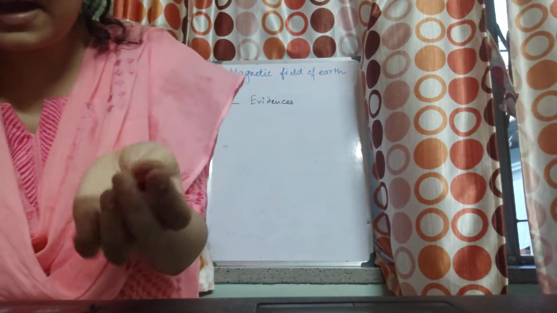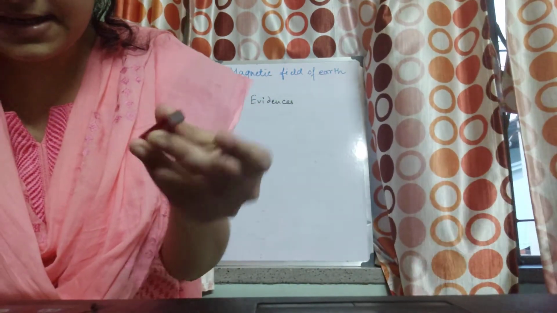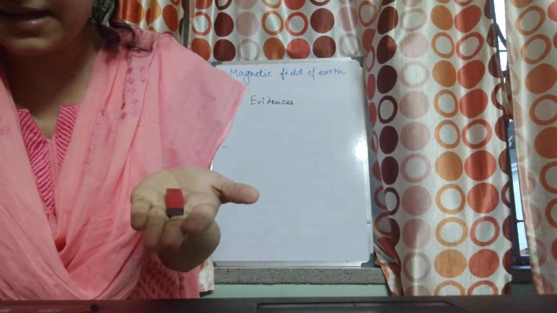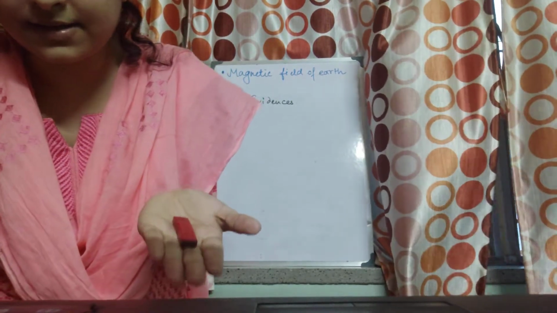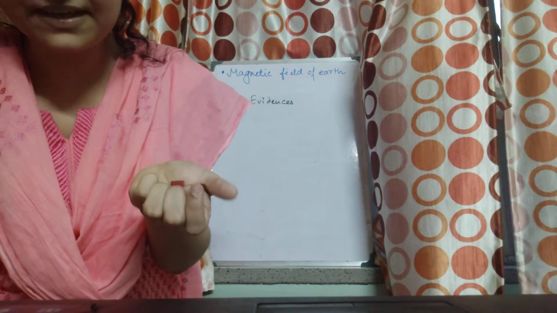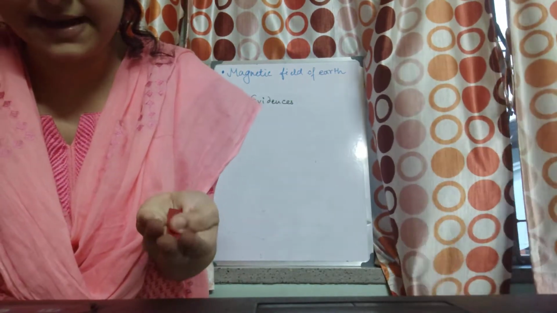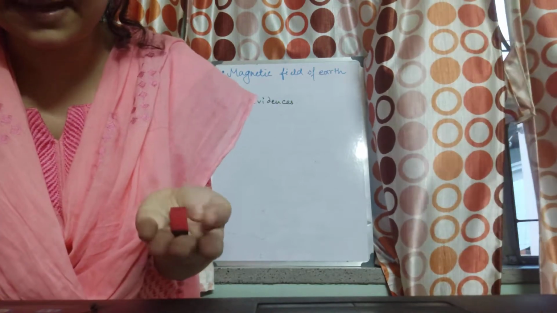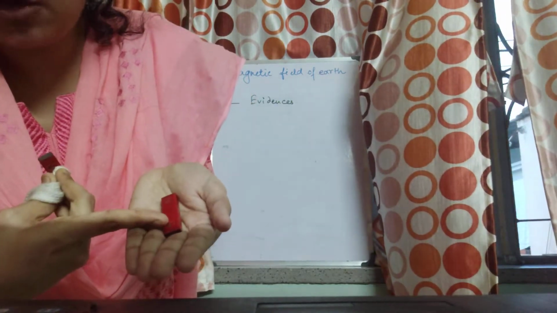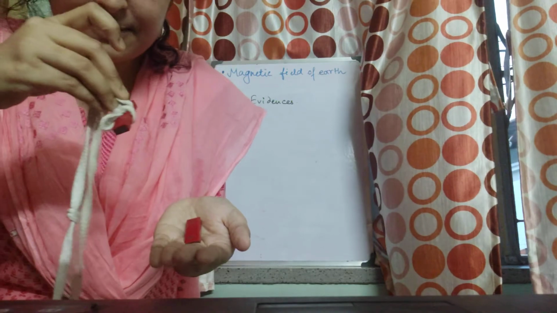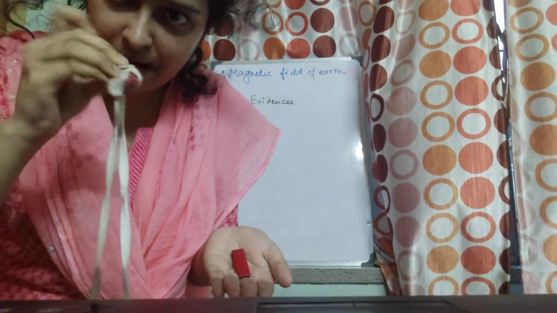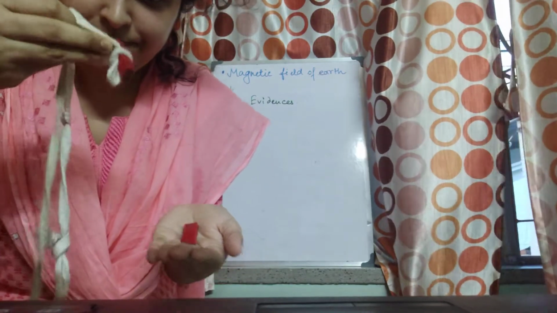Suppose I have this bar magnet, south here, keeping it in my hand. Imagine my hand to be the earth, and we say that the earth is behaving like a bar magnet, as if the bar magnet is placed at the center of the earth. Say this is south, this is north. Now I suspend another bar magnet, the original bar magnet, with the help of a string.